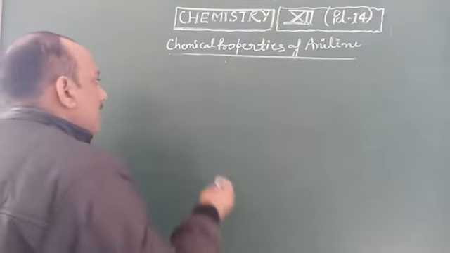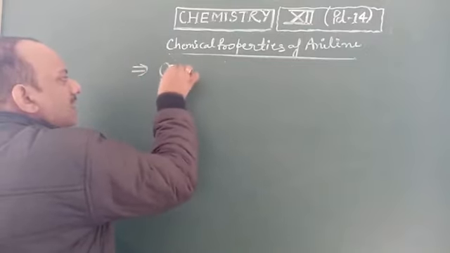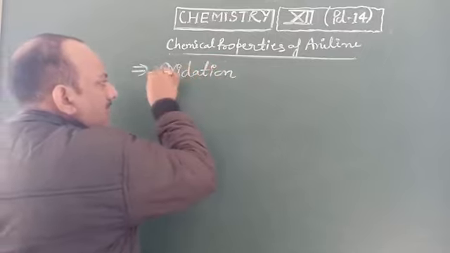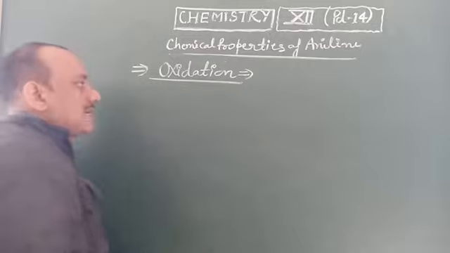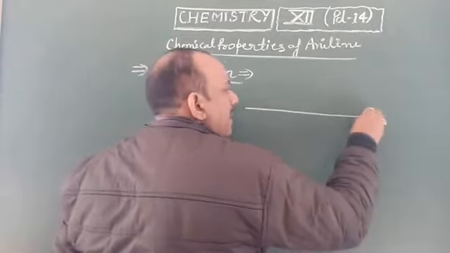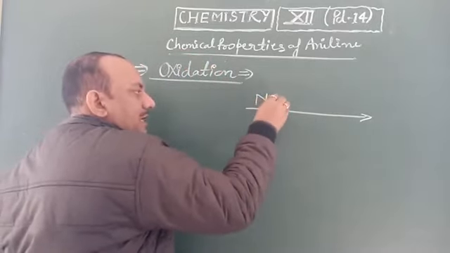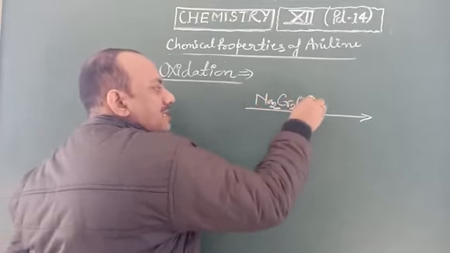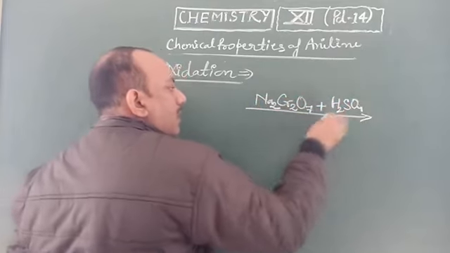Now the next reaction is known as oxidation of aniline. Students, you know that oxidation reactions are completed with nascent oxygen. So this reaction is completed in the presence of sodium dichromate, whose formula is Na2Cr2O7, in acidic medium H2SO4.